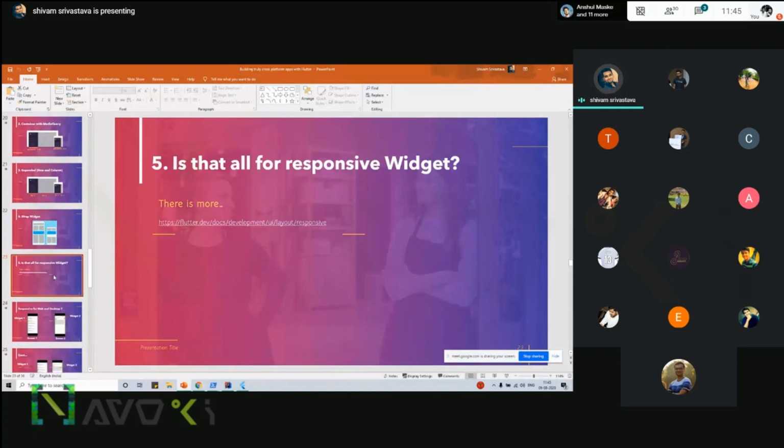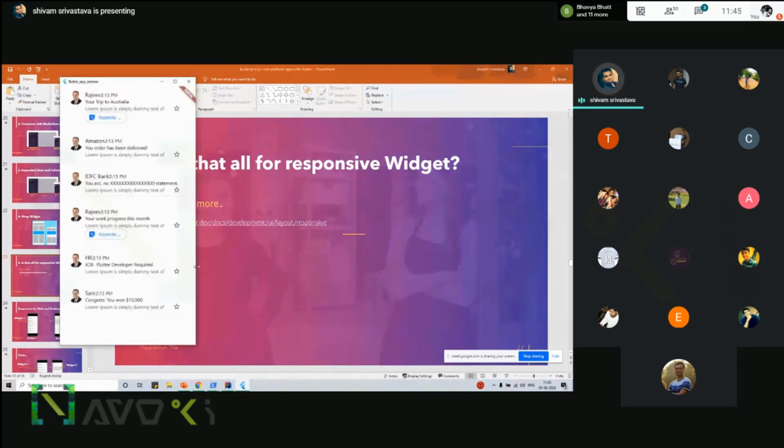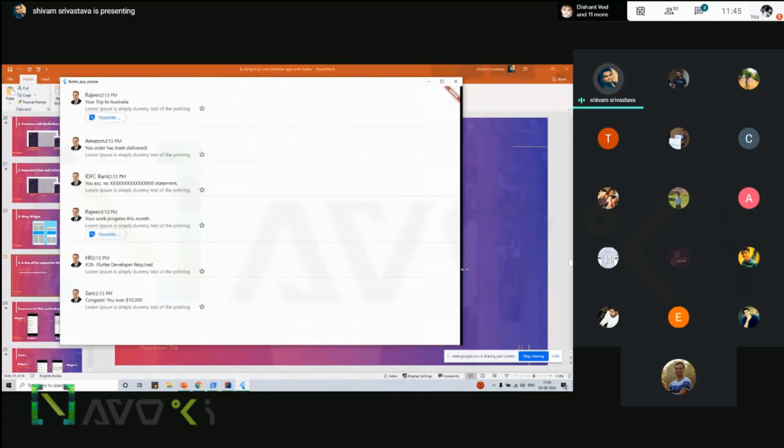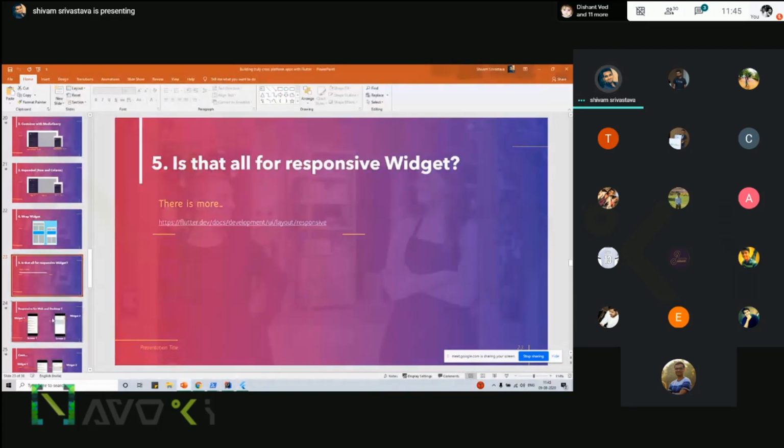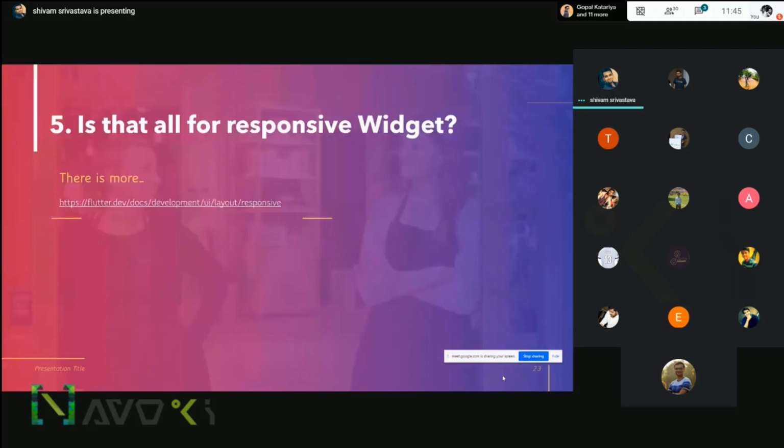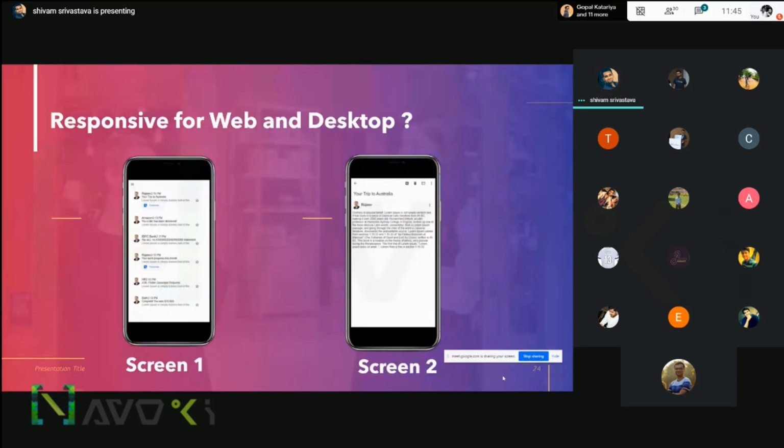Now for the Flutter desktop part, as we are going to use the extra space in the desktop application, we already have a mobile application, but for the web part, we need extra space. So for that, this was the previous part where we have screen 1 and screen 2. We will convert these screens into 2 widgets. Think of it like a widget, which can reuse the components, and we can show that particular UI anywhere on screen.